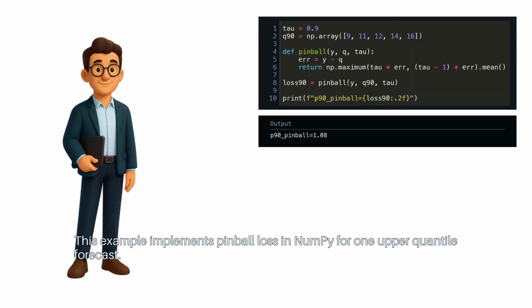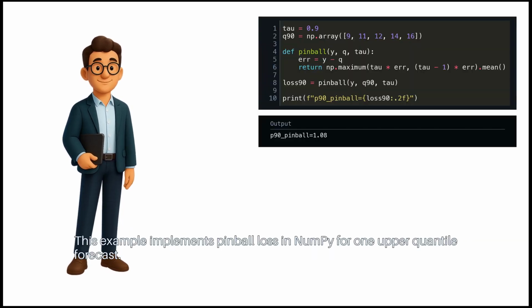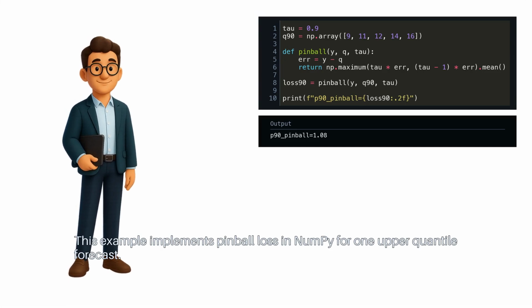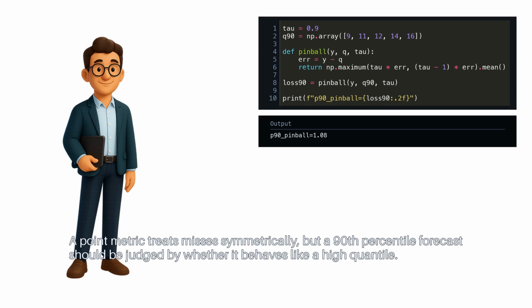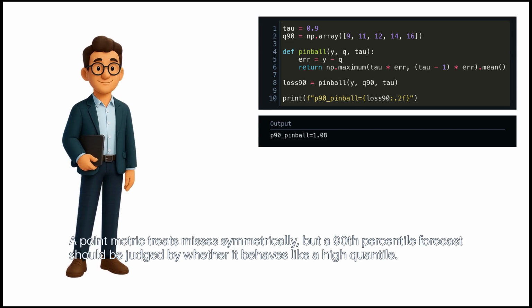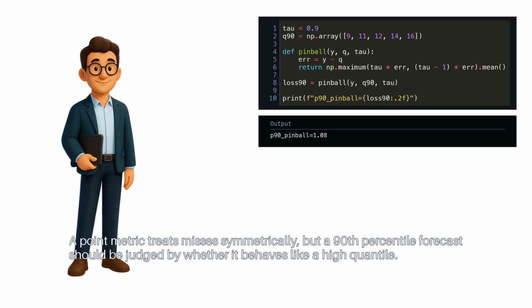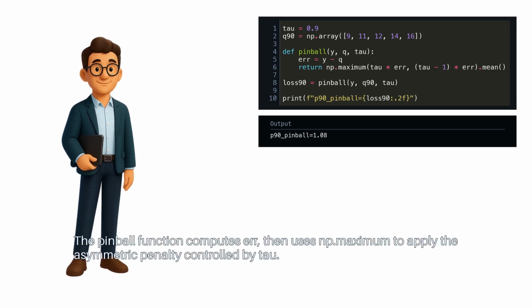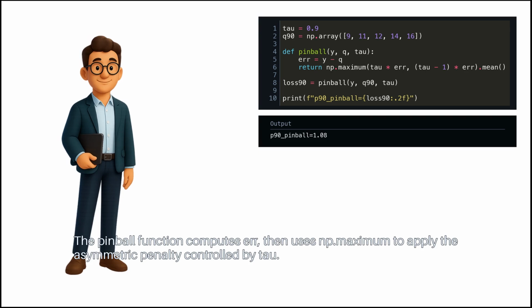This example implements pinball loss in NumPy for one upper quantile forecast. A point metric treats misses symmetrically, but a 90th percentile forecast should be judged by whether it behaves like a high quantile. The pinball function computes error, then uses np.maximum to apply the asymmetric penalty controlled by tau.